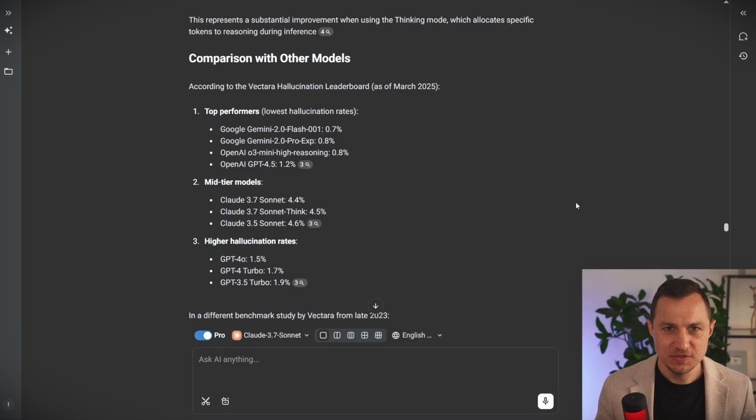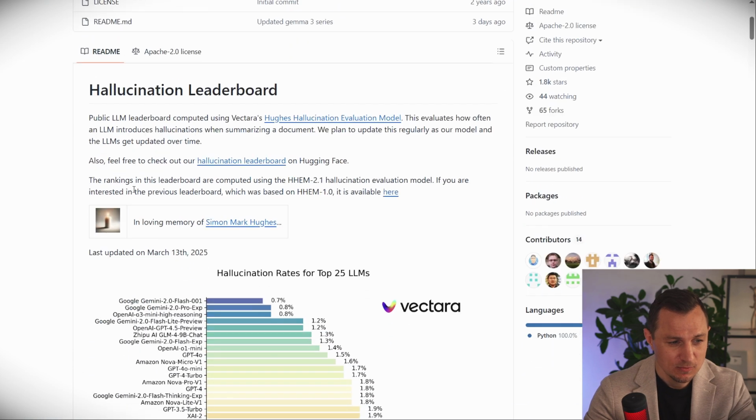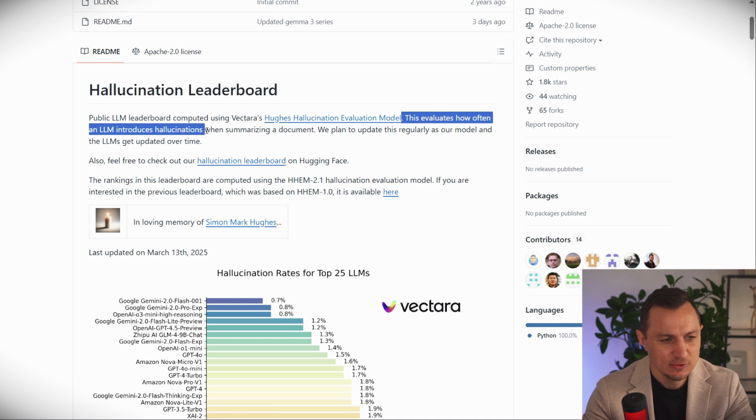And I couldn't believe that those numbers are true, because just look at those numbers here. What are those? These numbers are drastically lower than what we just saw. And these are from the Vectara hallucination leaderboard. And what is this hallucination leaderboard here? Well, it's basically a public LLM leaderboard computed using the hallucination evaluation model. This evaluates how often an LLM introduces hallucinations when summarizing a document.